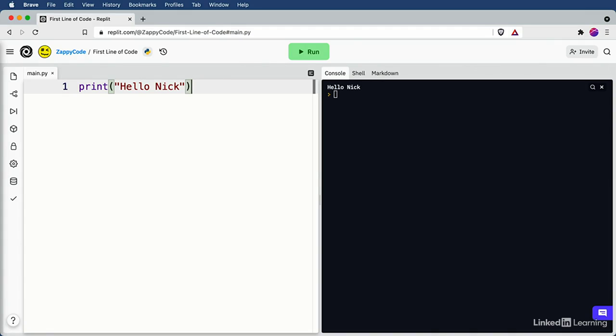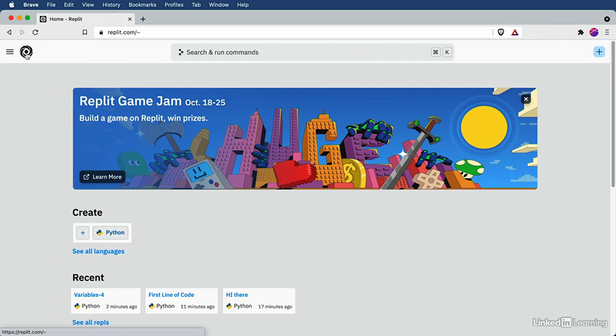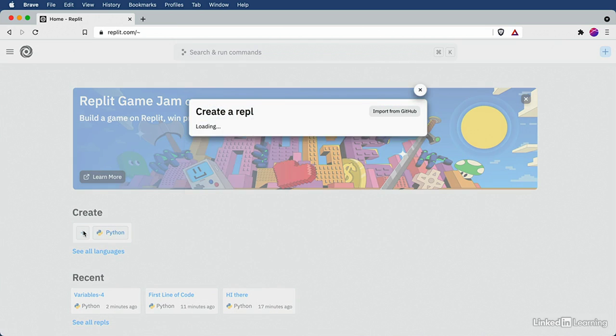Now that we've written our very first line of Python code and we have our environment all set up here, it's time to learn the absolute fundamental building block of Python, and that is variables. So because we're learning a new concept, we should create a new REPL. So let's go ahead and click on the REPL logo here to get back to the dashboard or homepage, and let's now create a new REPL.